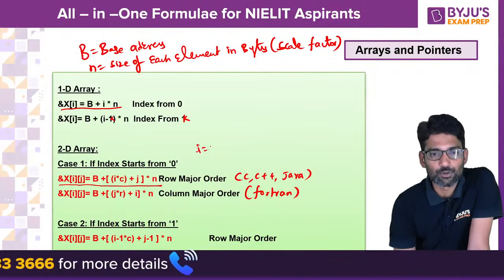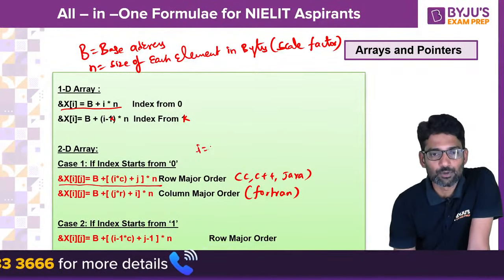And the number of unlabeled binary trees you can form with n nodes is the nth Catalan number, that is 2n C n by n plus 1. If it is labeled, 2n C n by n plus 1 into n factorial.